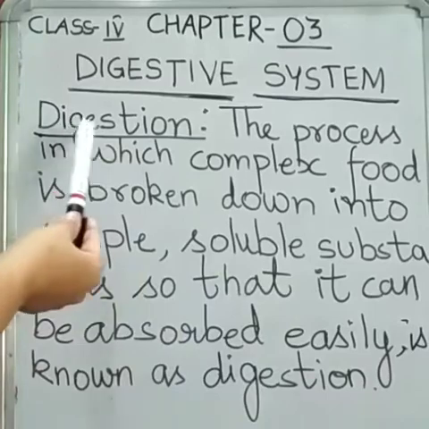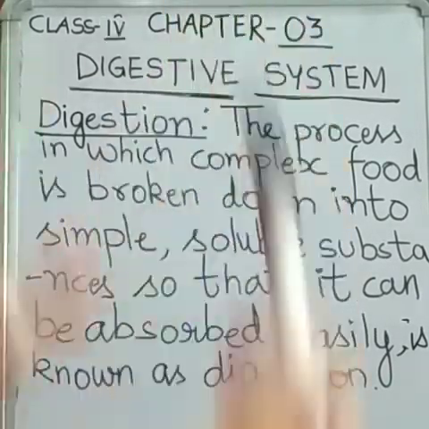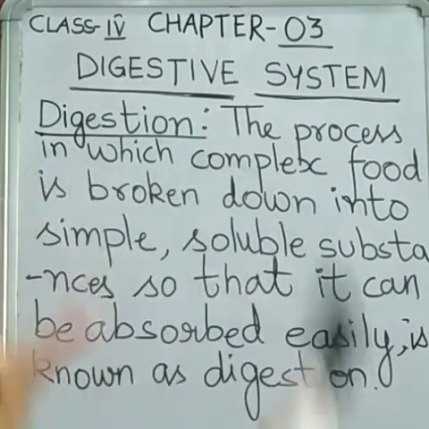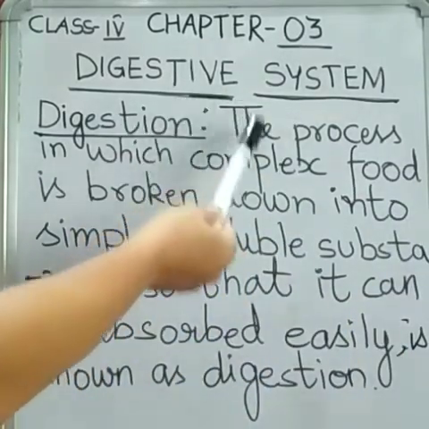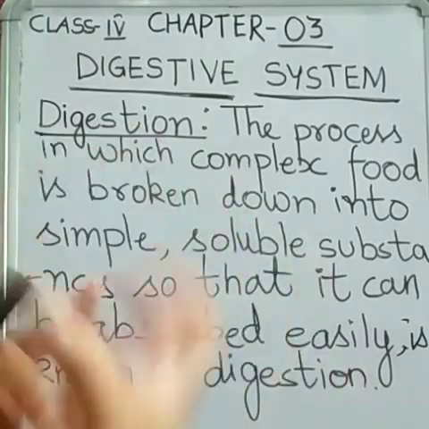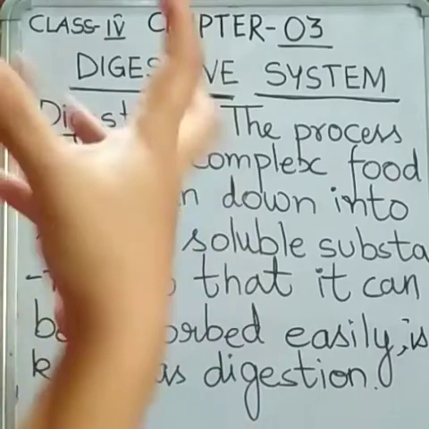Now let us define digestion. I told you about the whole process of digestion and the organs that are involved during the process of digestion. Digestion is the process in which complex food, whatever food we eat which is not broken down into smaller pieces, is considered complex food.